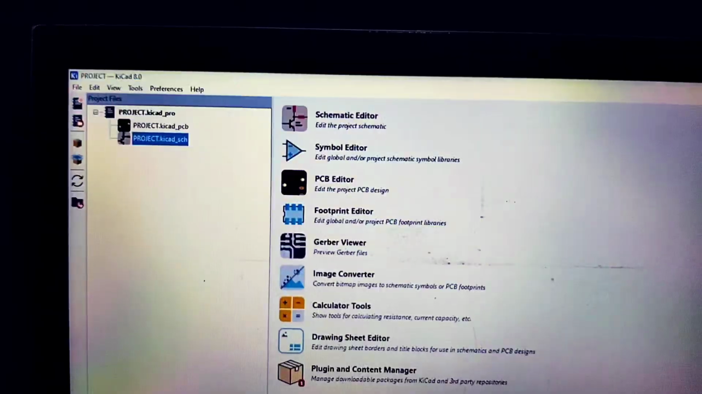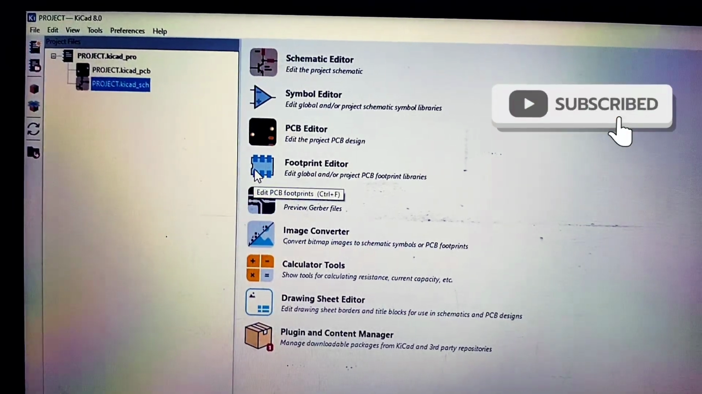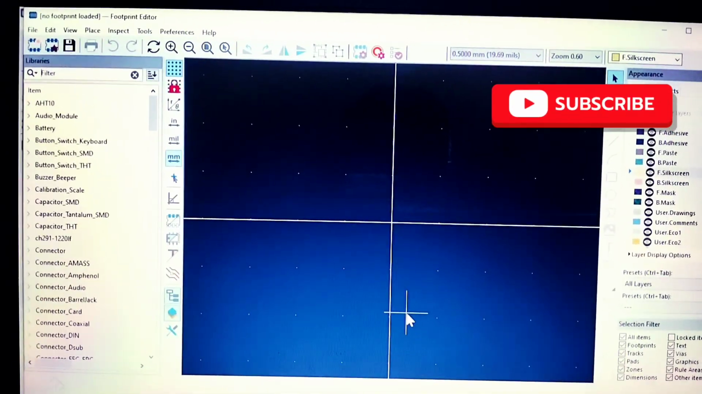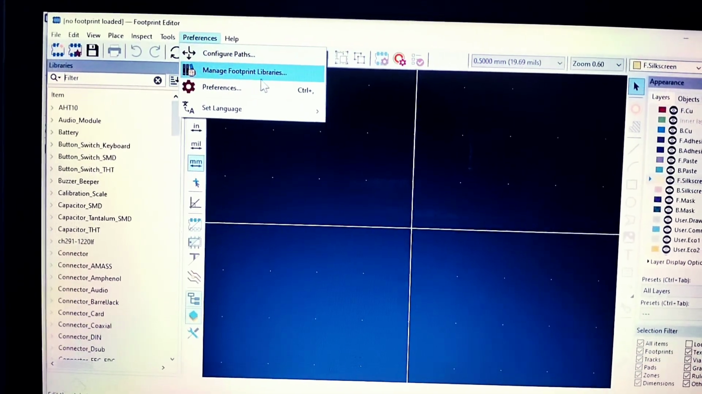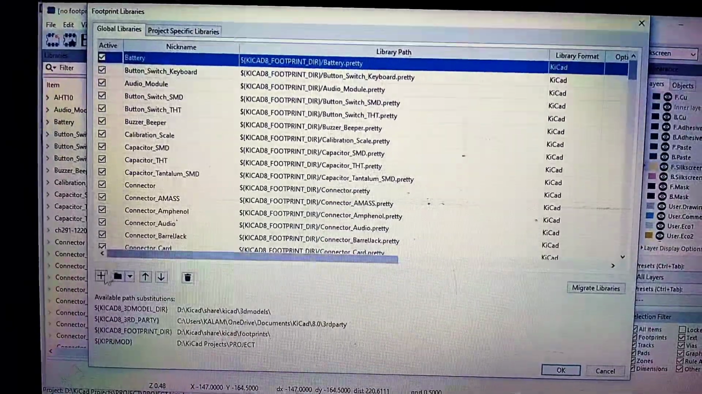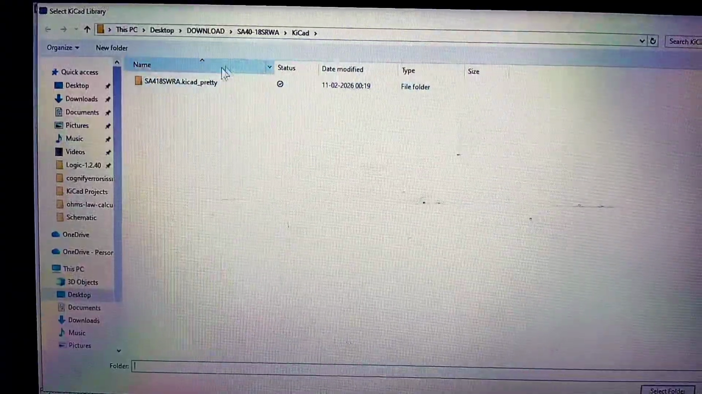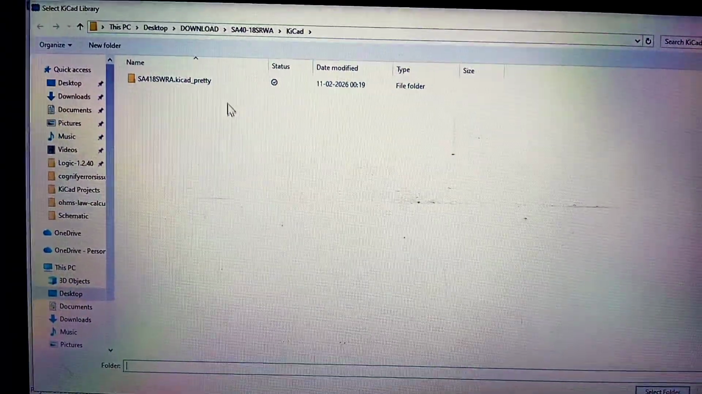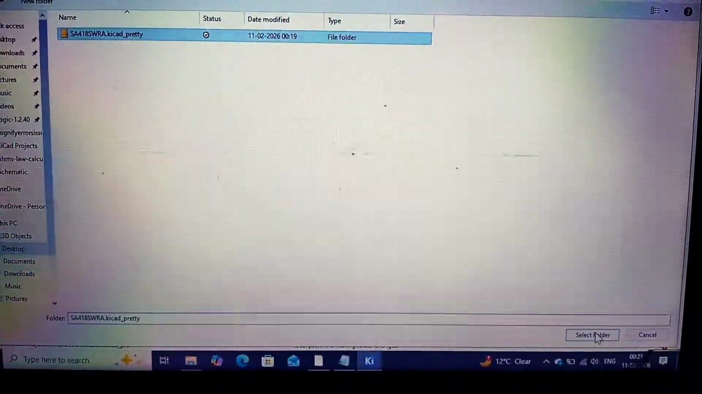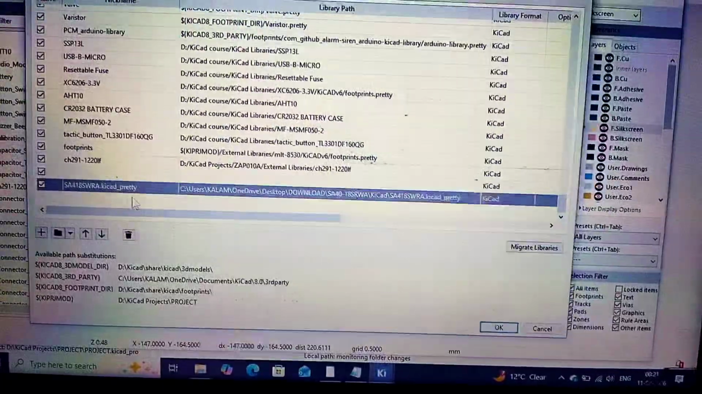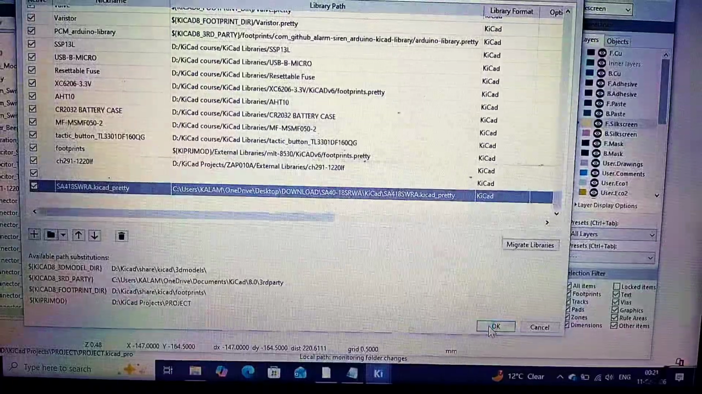Now I have pasted. Now open this page of the KiCad. Go to the footprint editor. When you open this footprint editor, go to preferences, click on manage footprint libraries, click on plus, then go to the folder, then select this folder that we have created, .kicad_pretty. Single click on this folder and then click select folder. Now the .pretty folder is added for footprint. Click on OK.